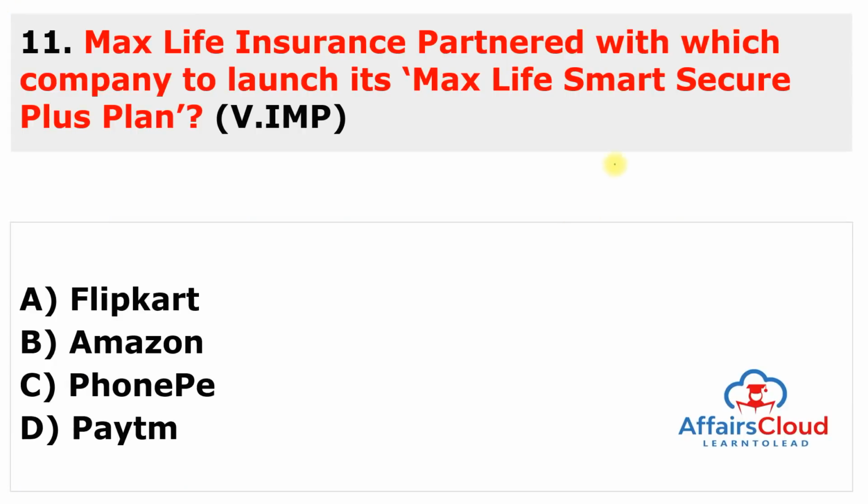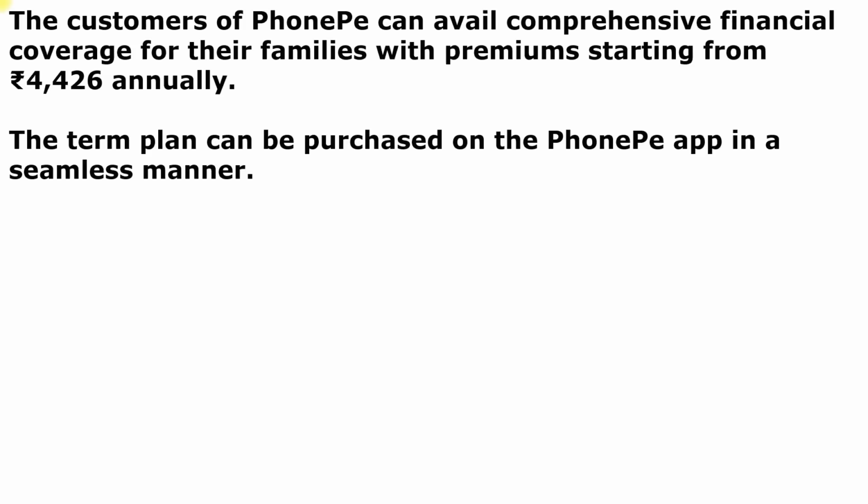Moving to the next question. Max Life Insurance partnered with which company to launch its Max Life Smart Secure Plus Plan? So Max Life Insurance Company Limited partners with PhonePe. The answer to this question is C, to launch its Max Life Smart Secure Plus Plan for its customers. So it is very simple. Just remember the question as it is in the slide.